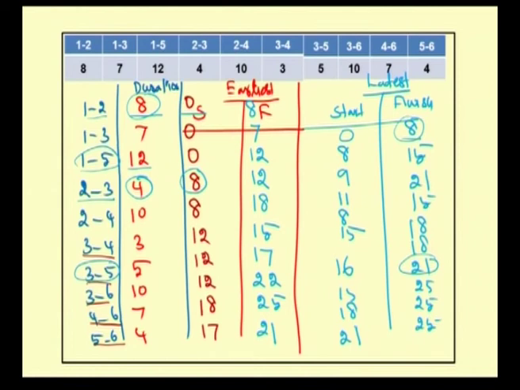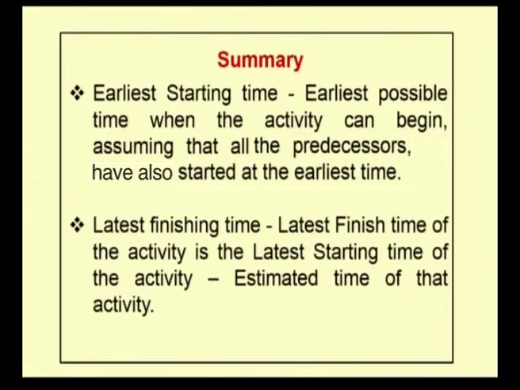So, for complicated networks, with the help of this table, we can compute the earliest finishing time and latest starting time. Let me recap the points. The earliest starting time is the earliest possible time at which an activity can start, and latest starting time is the latest finishing time of an activity minus the estimated time of that activity.